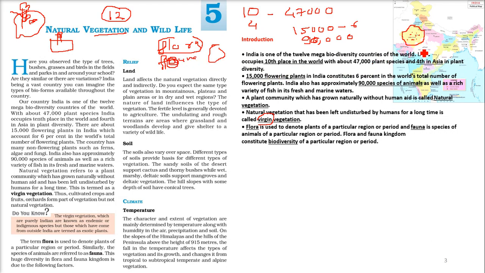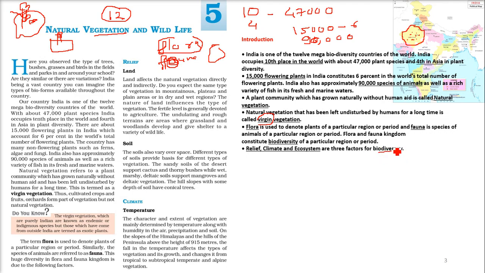The different types of flora and fauna of a region constitute the biodiversity of this region, or you can take a period or time also. So the different types of plants and different types of animals constitute biodiversity.